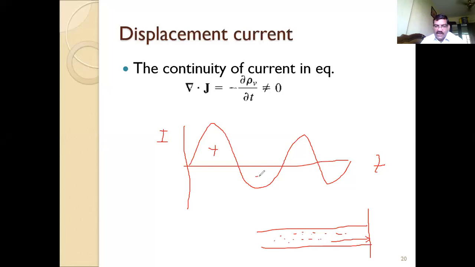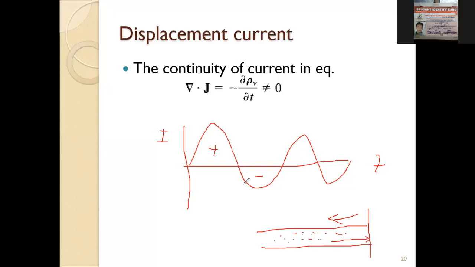Now it is negative. Negative means if you consider the electron direction on this side, then the electron direction will change to this side. It will be in the opposite manner. So again the intensity, the number of electrons, is zero, then it is increasing, it goes to the maximum, and then it decreases, and then again the positive cycle comes, it changes the direction of current this way, again the negative cycle.